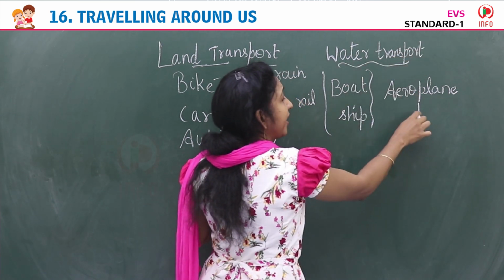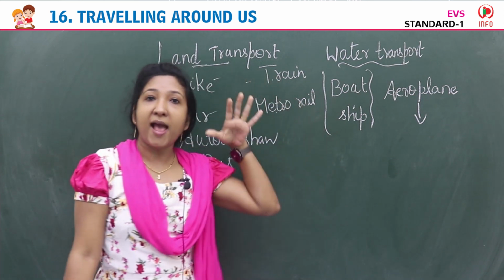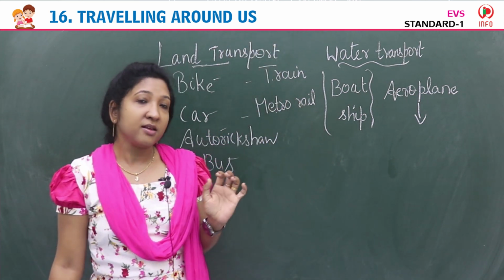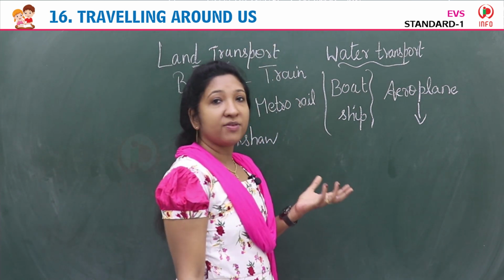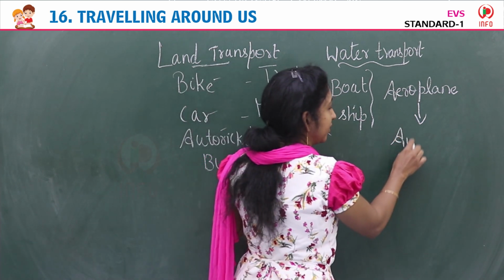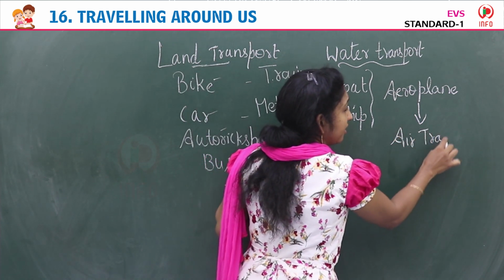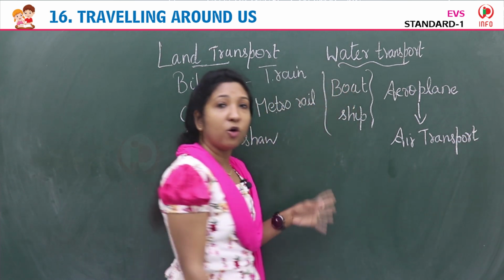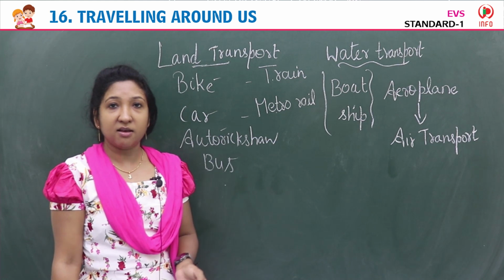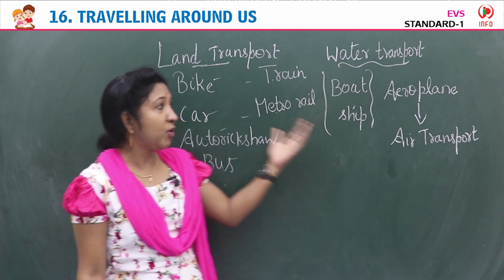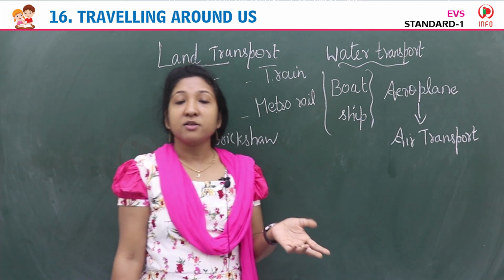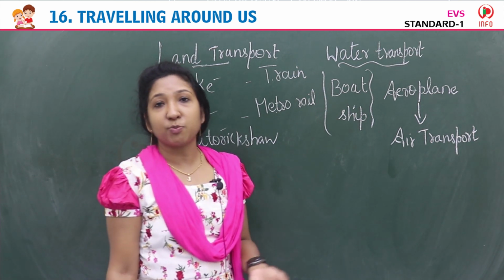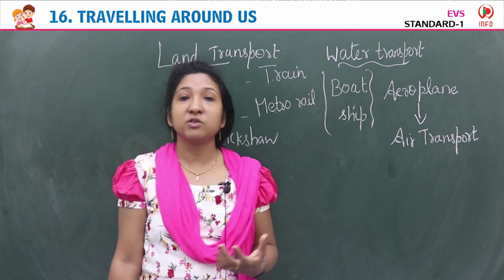And aeroplane, we fly in the aeroplane. Transport in air, or we can say it's an air transport. So there are different means of transport. Transport on road, water, air. So land transport, water transport, air transport. These are the three types of transport people use to travel.